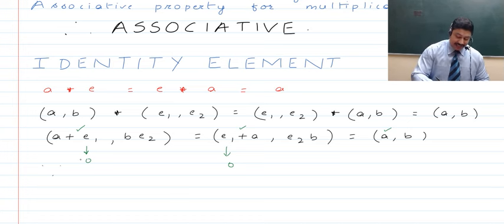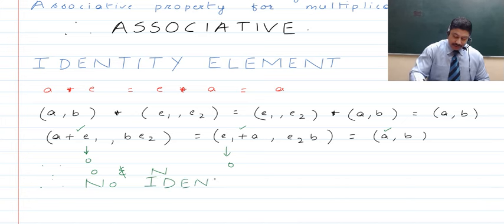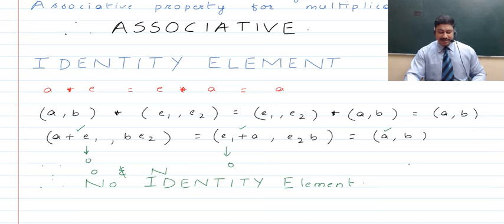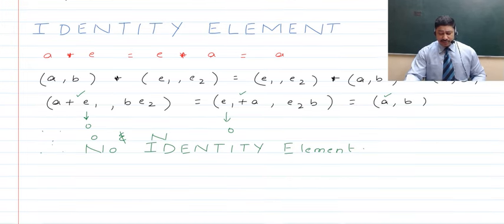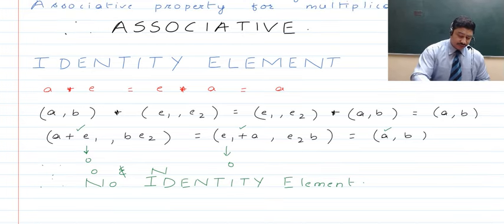And here you will state this, that since 0 is not an element of natural numbers, therefore the first element is not equal to the first element, right? So therefore we can say that there is no identity in this operation, right? So as you do not have an identity element, therefore you won't be able to talk about inverse, which in times to come I'll be discussing, how both of these are so much linked together.